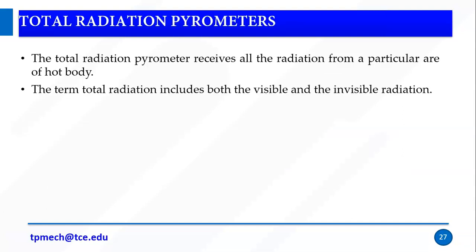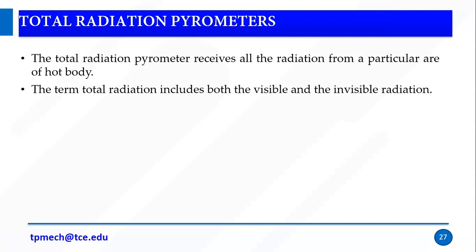Right. So we have two types of pyrometers. One is the optical pyrometer, and another one is the total radiation pyrometer. The total radiation pyrometer receives all the radiation emitted by the hot body. All the radiation means it includes visible and invisible radiations.